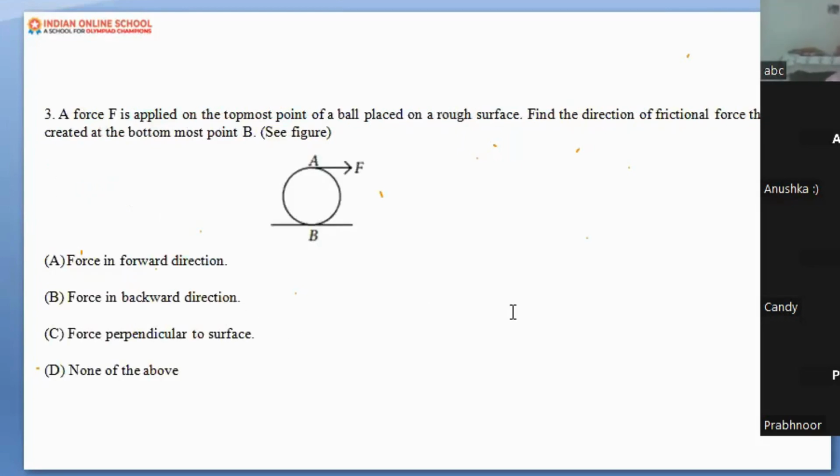Here comes the last question for you. A force F is applied on the topmost point of a ball placed on a rough surface. Find the direction of the frictional force that is created at the bottommost point B. See the figure. Now you have to answer this question.